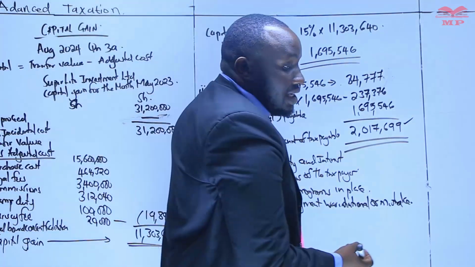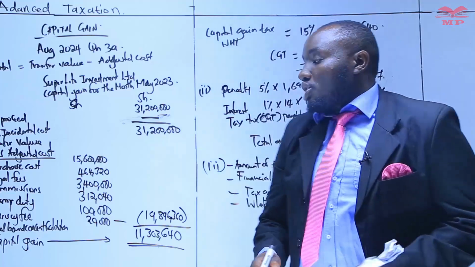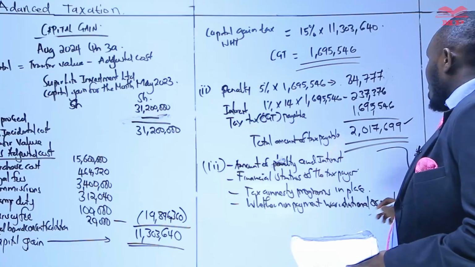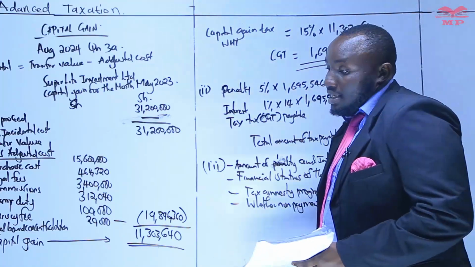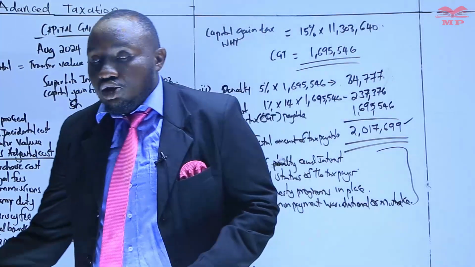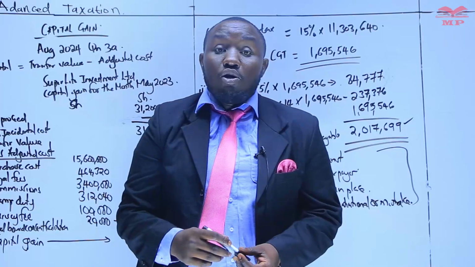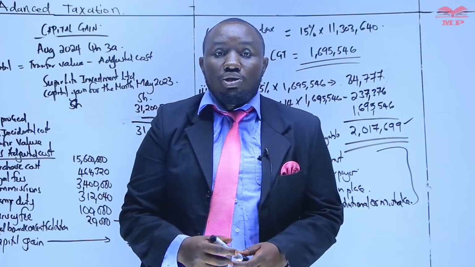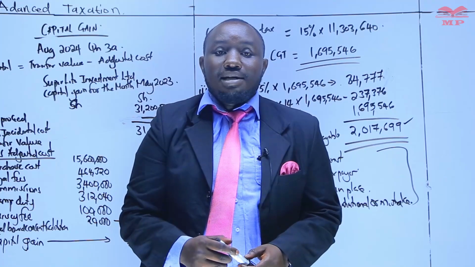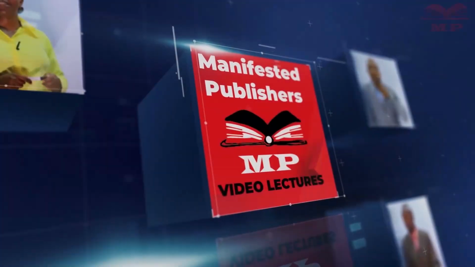Those are some of the factors that the Kenya Revenue Authority would consider in relation to those interests that emanate and the total tax that is payable to the Kenya Revenue Authority. That is how we basically handle that question on the capital gain tax.